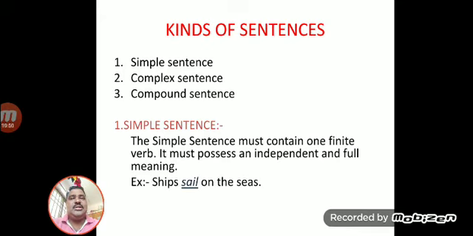See the examples. Ships sail on the seas. Here the finite verb is "sail" and it is giving the complete meaning. Two more examples. The train leaves in 10 minutes. "Leaves" is a finite verb. My dad never works on the weekends. Here "works" shows that it is a simple sentence. So these are some examples of the simple sentence.